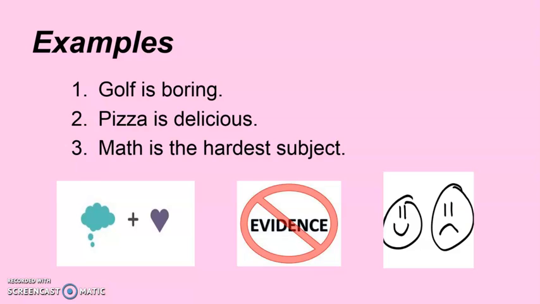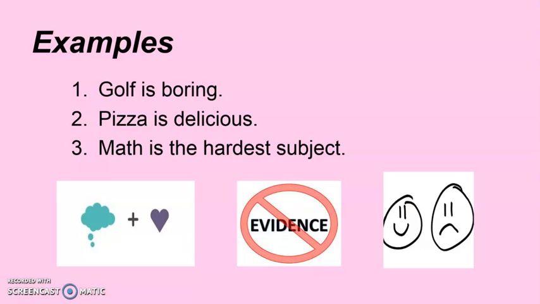Okay, let us have some examples for opinion. First, we have golf is boring. And then pizza is delicious. Math is the hardest subject. Now, based on these examples, we can say that these are opinions because they show what a person thinks, feels, or believes about something. Okay? So that's the difference between an opinion and a fact.